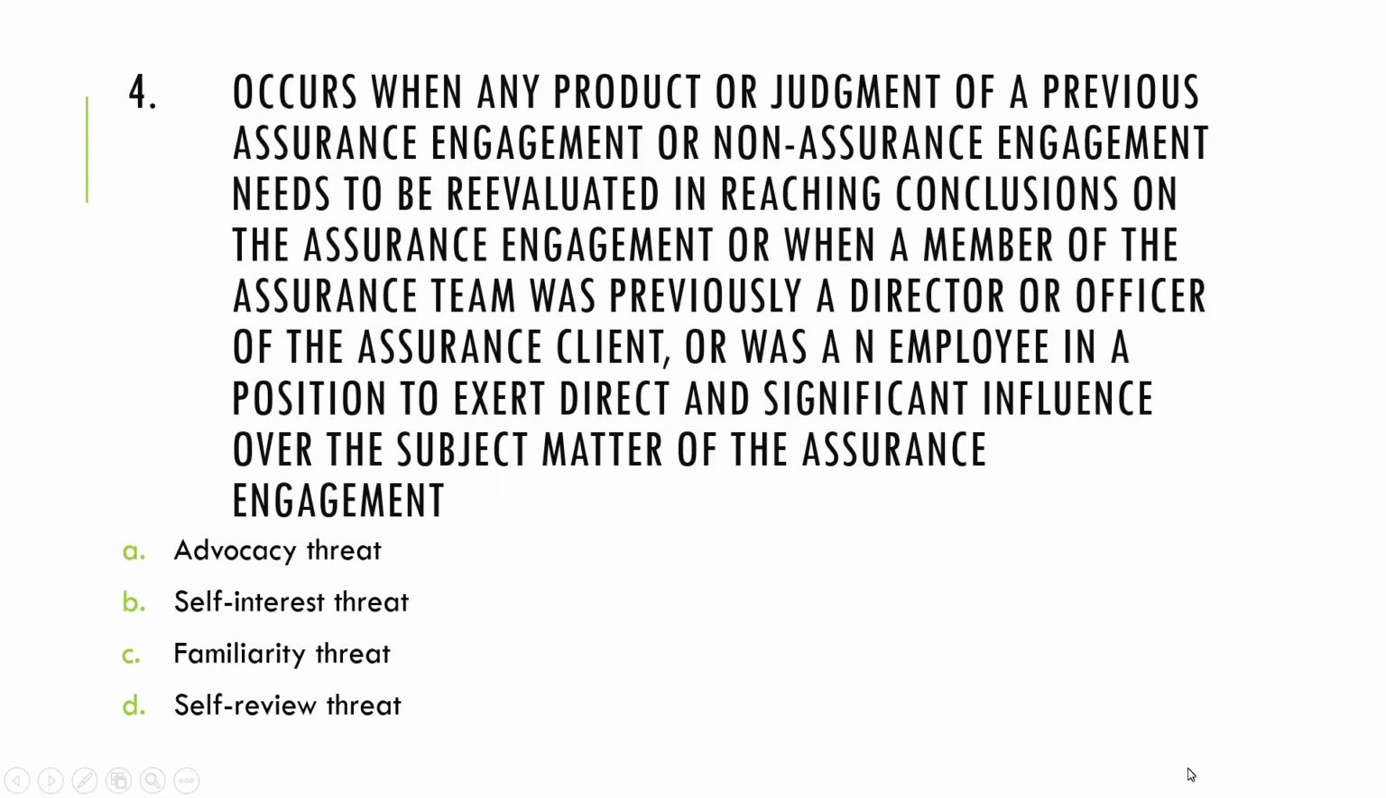Moving forward to question number four, this occurs when any product or judgment of a previous assurance engagement, or even a non assurance engagement, needs to be re-evaluated in reaching conclusions on the assurance engagement, or when a member of the assurance team was previously a director or officer of the assurance client, or was an employee in a position to exert direct and significant influence over the subject matter of the assurance engagement. Simply put, the auditor or the accountant was the one who prepared the information, and now that same auditor or accountant has to reevaluate the information that they previously prepared.